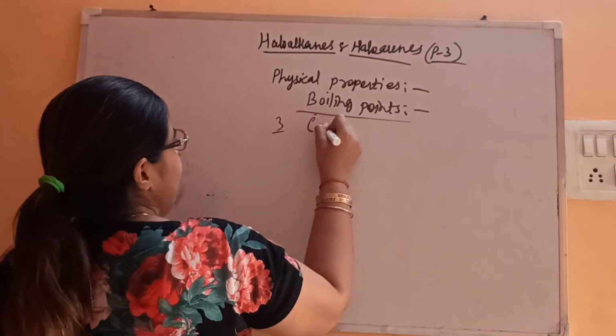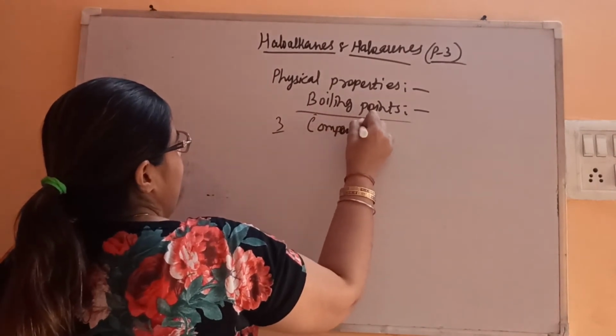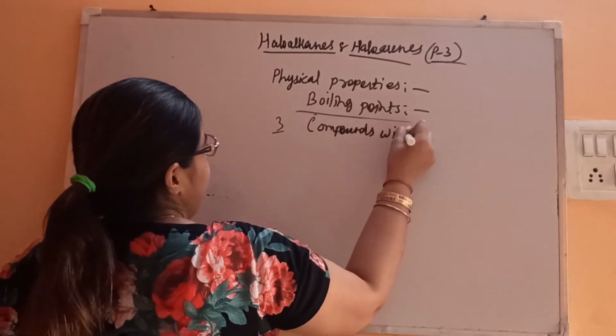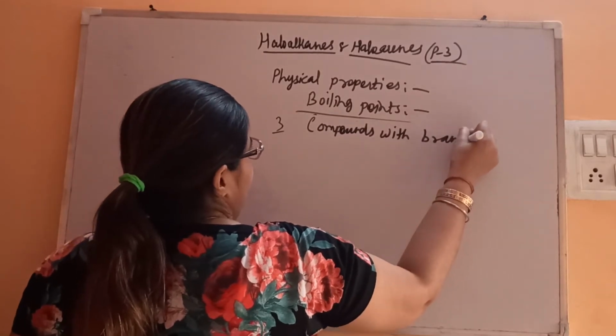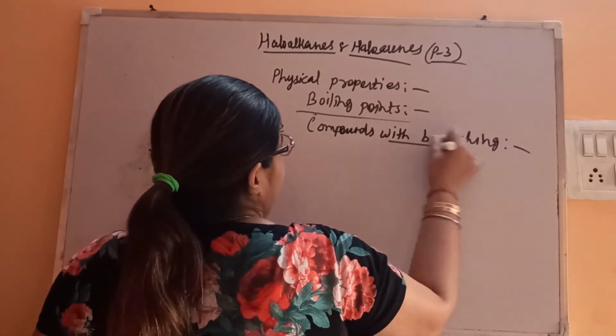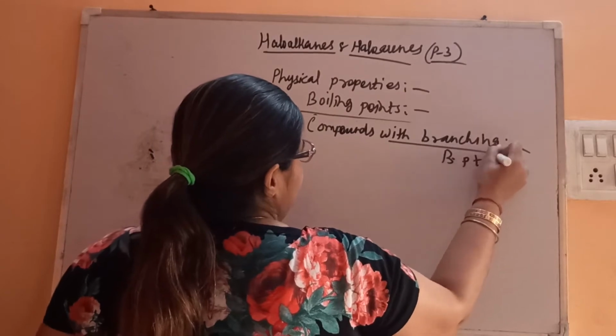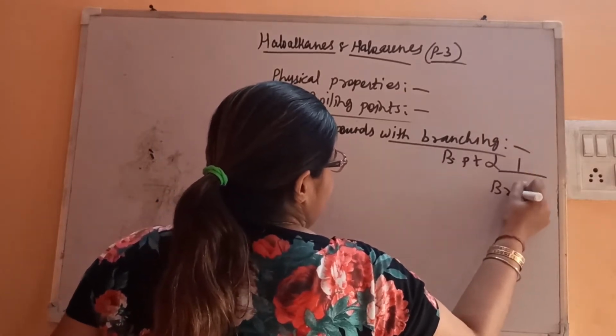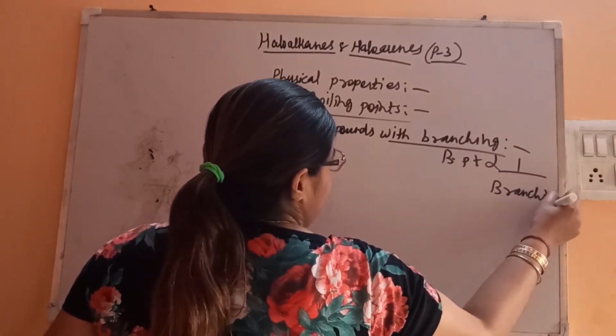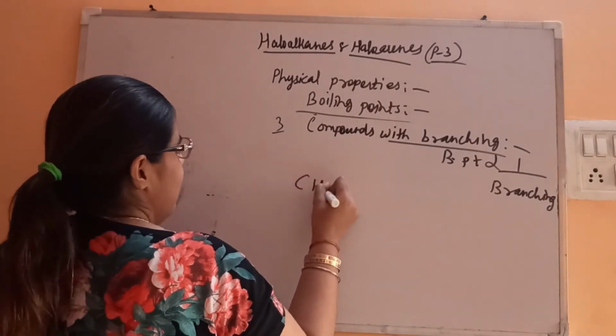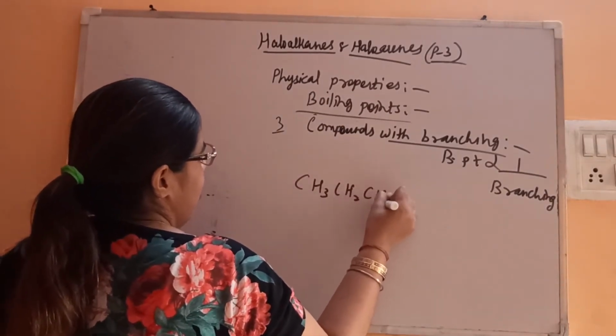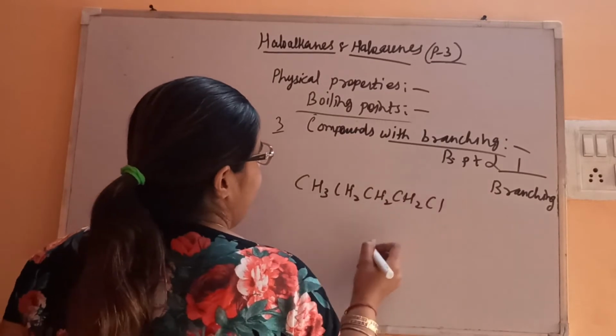Third is compounds with branching. As we have seen, boiling point is inversely proportional to branching. For example, let's consider chlorobutane.